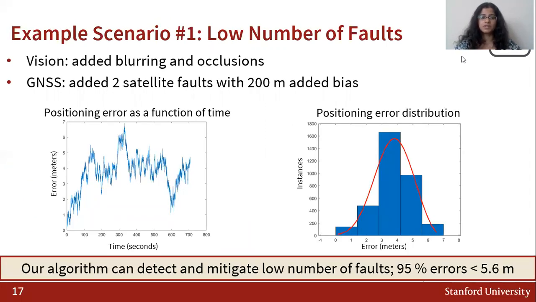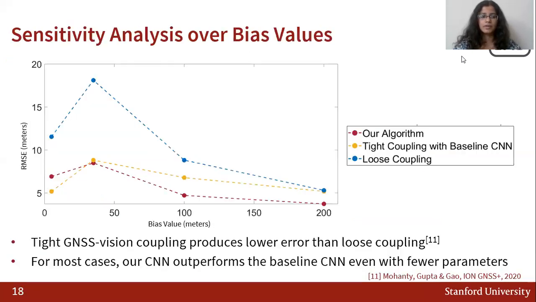Here we show 2 example scenarios for testing our algorithm. The first scenario considers a low number of faults, where we have blurred images as well as occluded images, and we have about 2 satellite faults with 200-meter added bias to the pseudorange measurements. We first look at the positioning error as a function of time, and notice that the error does not progressively increase with time. We also take a look at the positioning error distribution, and notice that our algorithm can detect and mitigate a low number of faults, where about 95% of the errors are less than 5.6 meters.